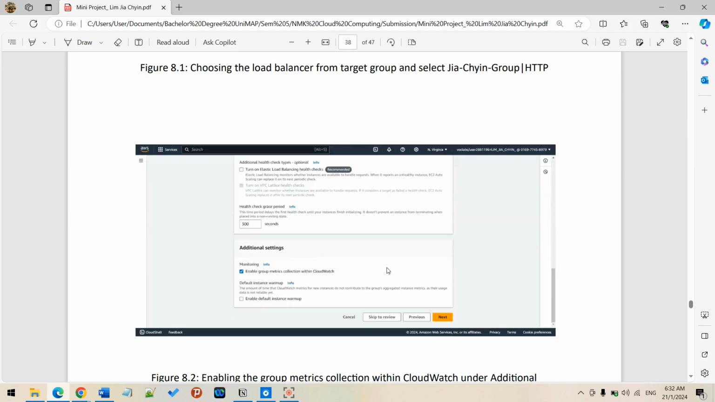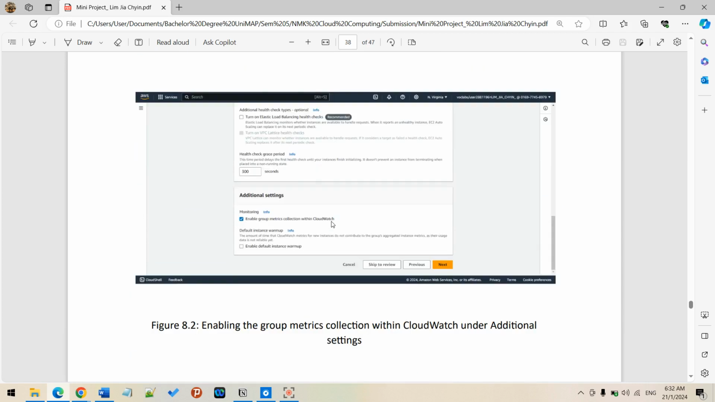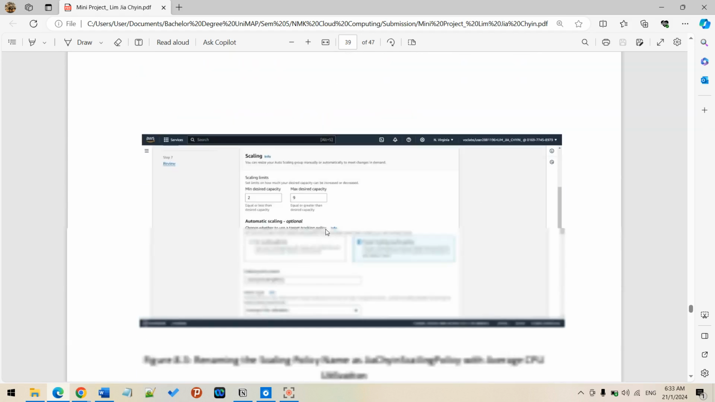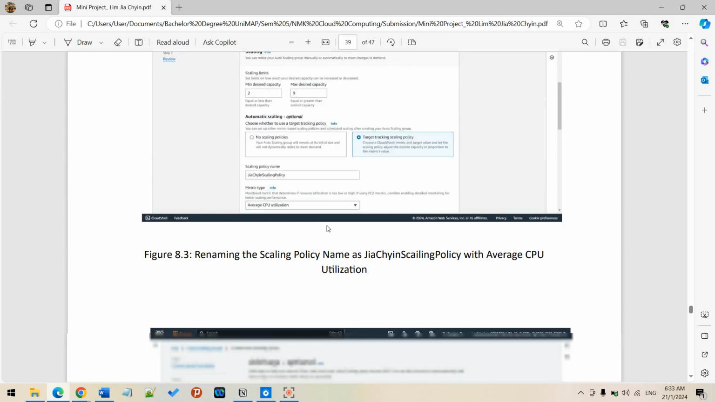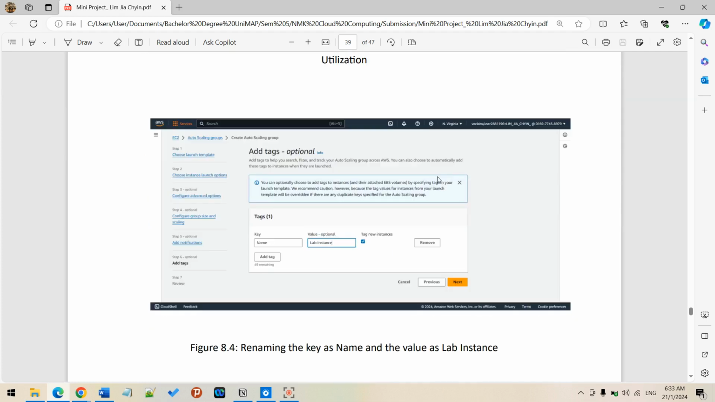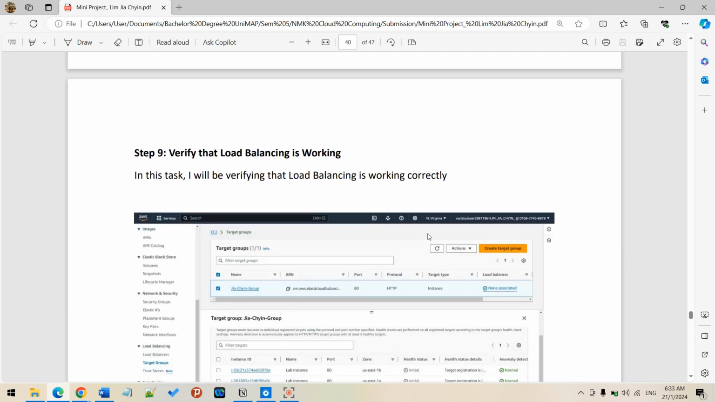For this, as I mentioned just now, I need to enable the CloudWatch metrics so that I can monitor how things go on. I need to rename the scaling policy as Jia Chyin policy with the average CPU utilization. This is the last step. Once I create this successfully, it will prompt me to the next step, where I need to add the name, the key, and the value. So I name the key as name and the value as lab instance.